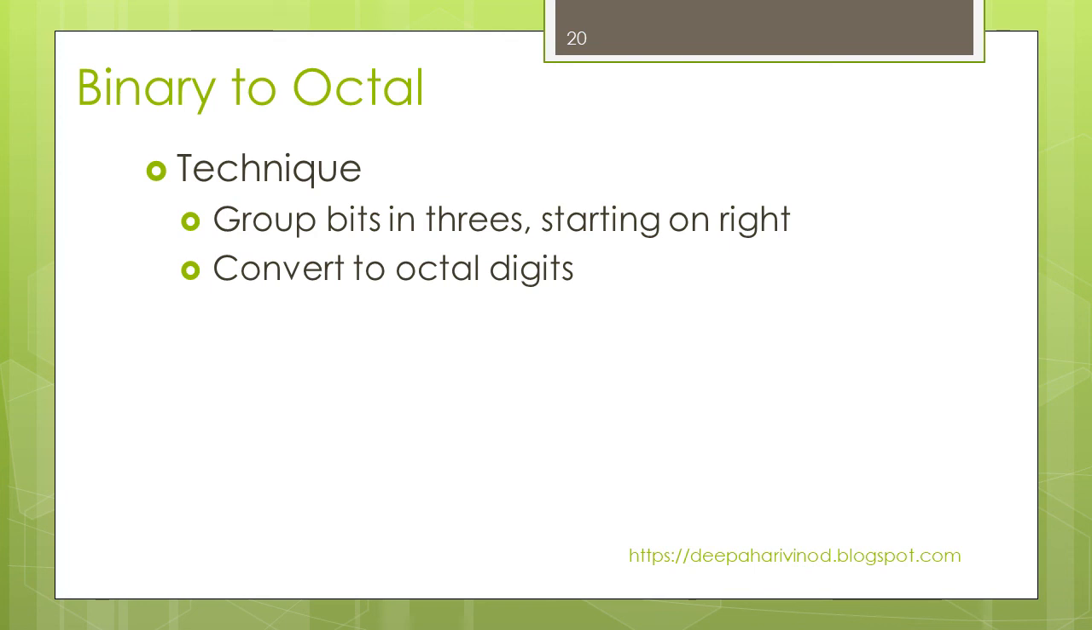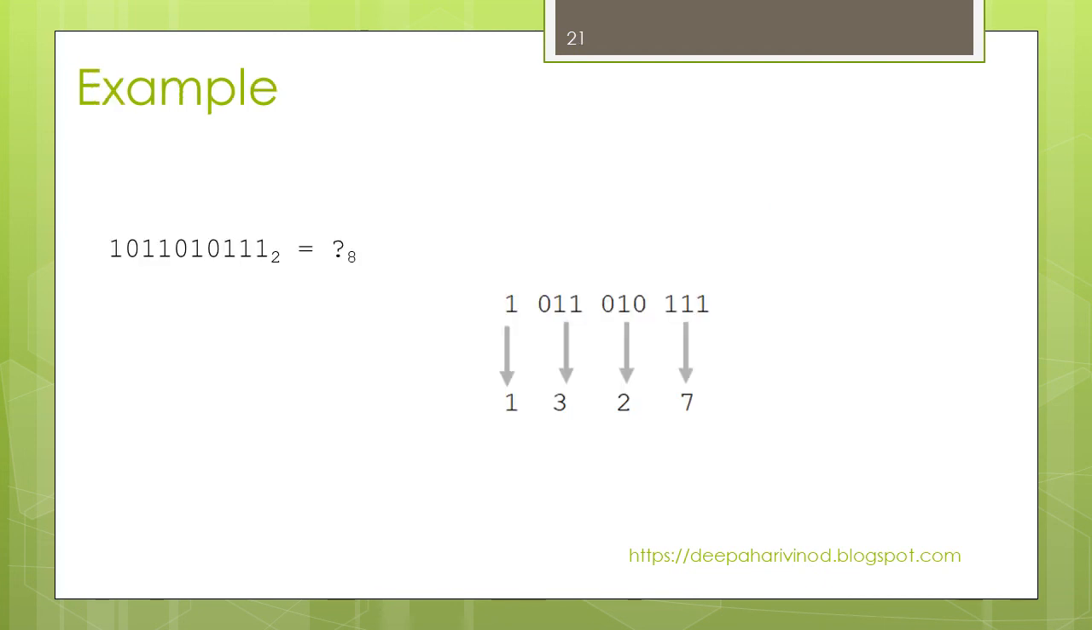Now how to convert binary to octal? To convert binary to octal, we have to group the binary bits into 3, because 3 is the maximum number of bits required to represent the maximum digit of octal, that is 7. 7 can be represented by using 111. Let us see an example.